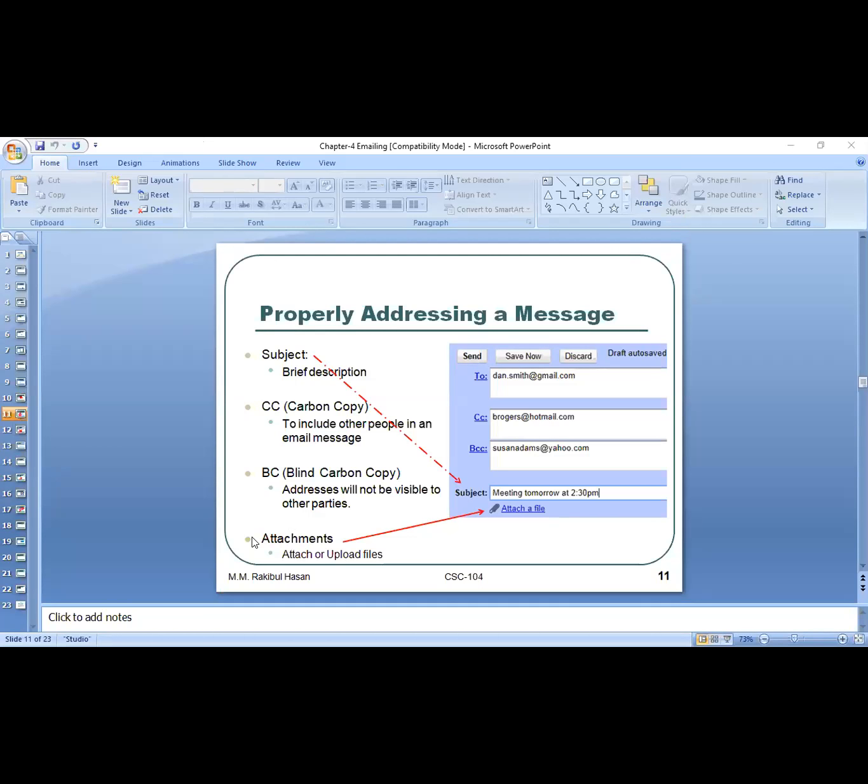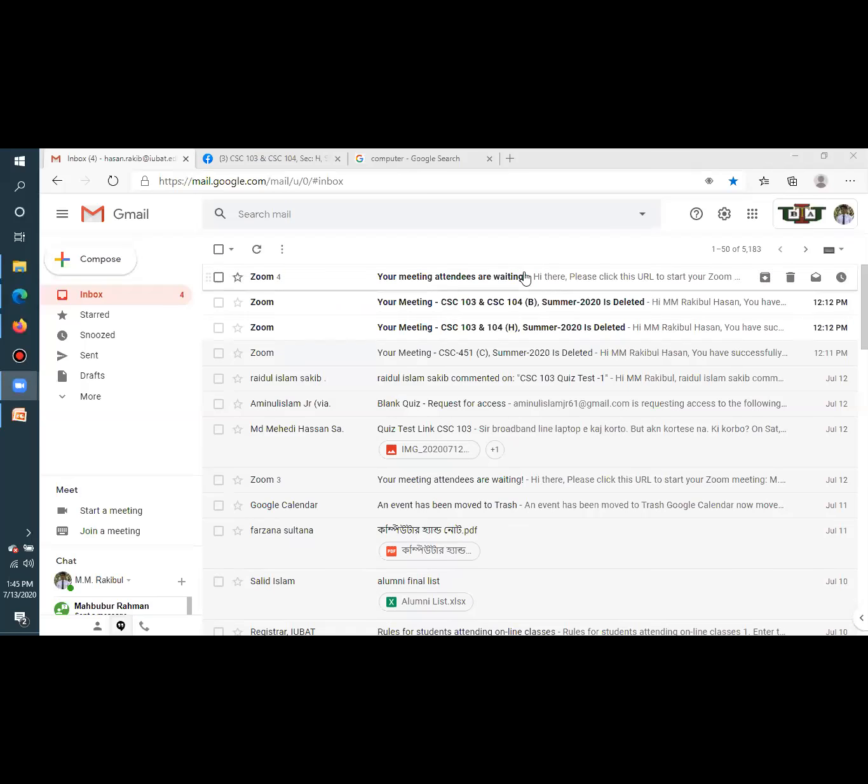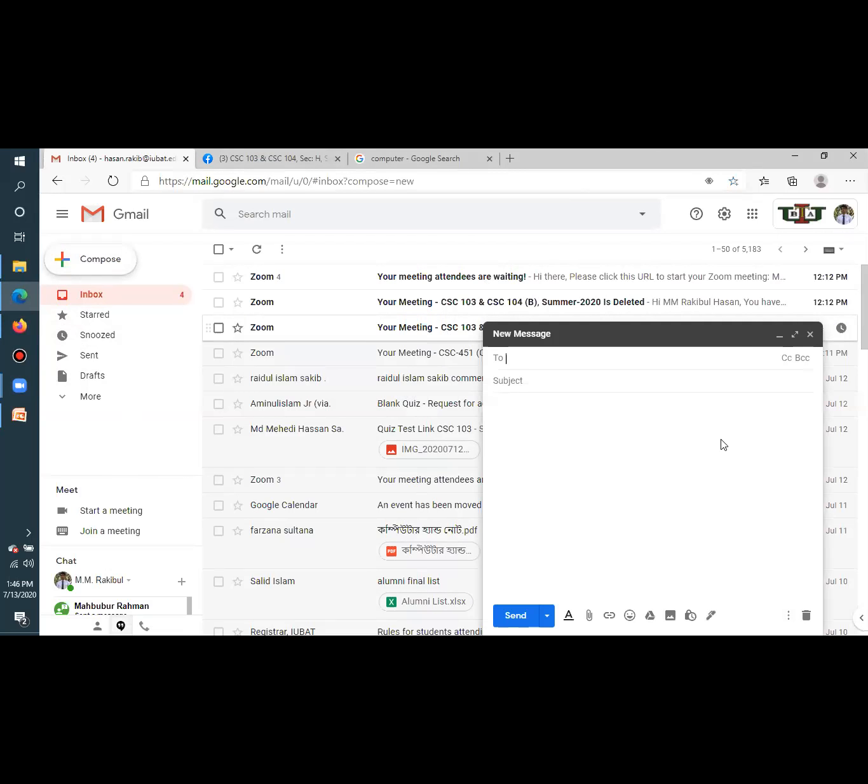All right. So now I would like to give you a live demonstration so that you can understand it more clearly. Okay. So I'm going to share my browser with you. Can you guys see the web browser now? Yes, sir. And can you see this email interface? Yes, sir. All right, this is my email. So here is the compose option. If you want to compose any email, you have to click here, compose. Okay, if I click, then here I'm going to get this window.